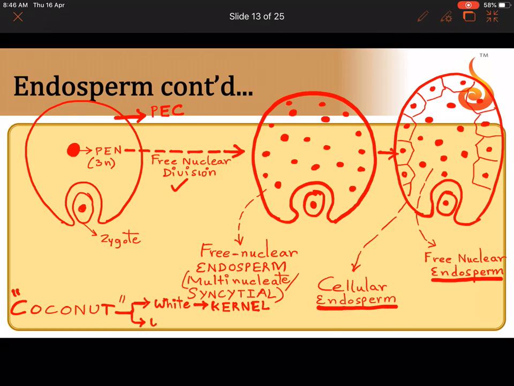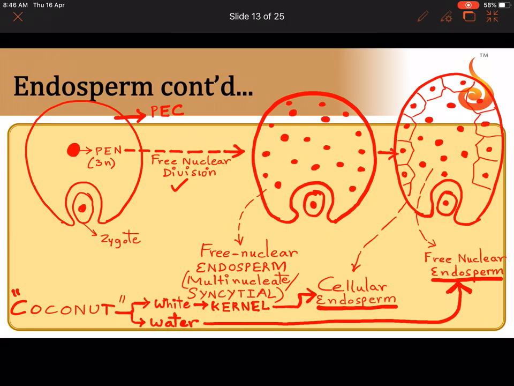Isn't it? And then you find the water, the tender coconut water inside the coconut. Once you open the coconut, you find water inside. The kernel or the white part represents the cellular endosperm, which have become cells, whereas the water, that is the tender coconut water that we drink, consists of thousands of nuclei in it. It represents the free nuclear endosperm.